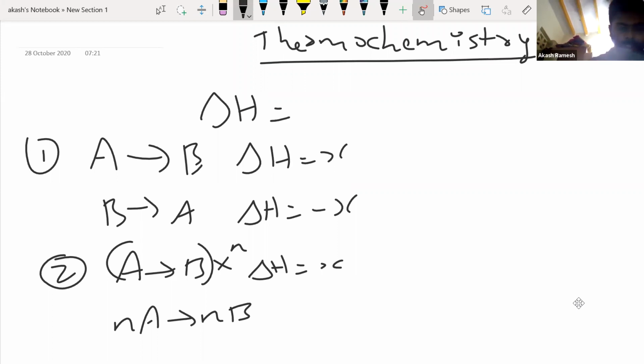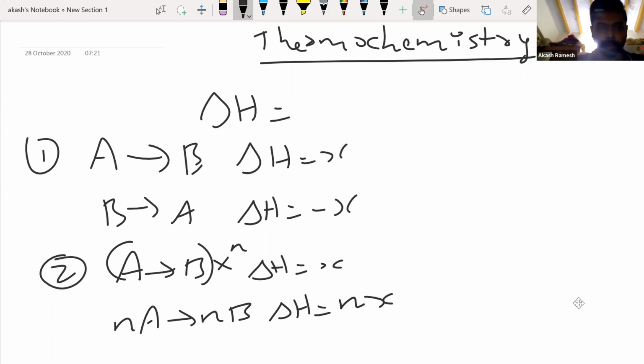Now this has to be reflected in the enthalpy value also, so delta H will become n times X. Whatever factor you multiply throughout the equation has to be reflected in the enthalpy value also.